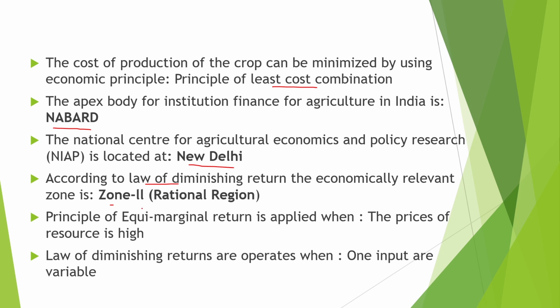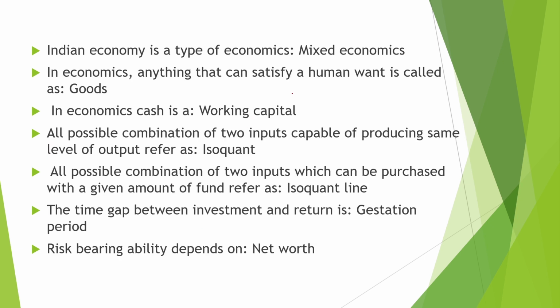According to the law of diminishing return, the economically relevant zone is zone 2, the rational zone. The principle of equimarginal return is applied when the prices of resources are high. The law of diminishing return operates when one input is variable. Next point is, the Indian economy is an example of a mixed economy.